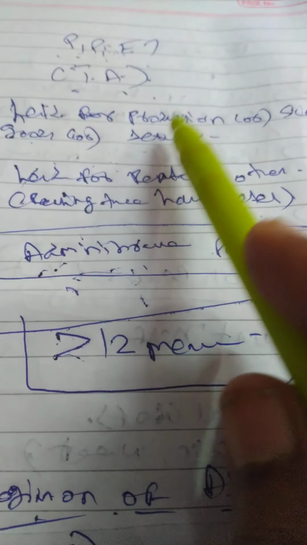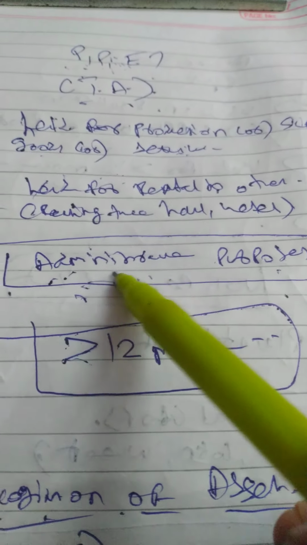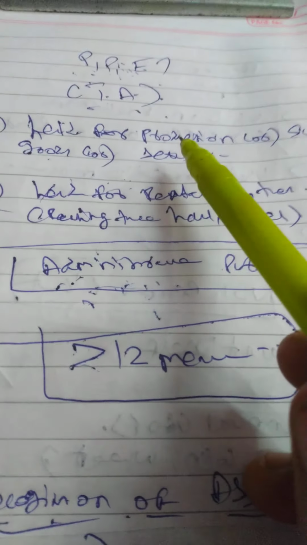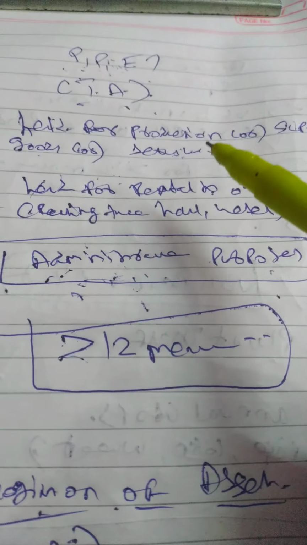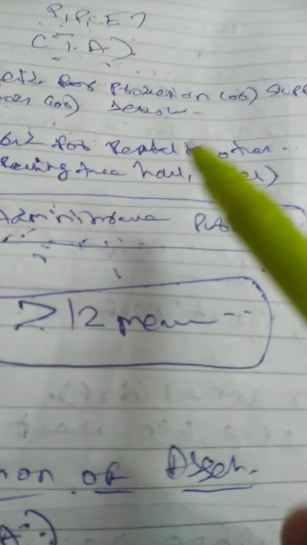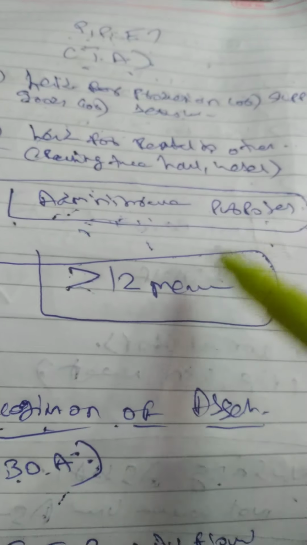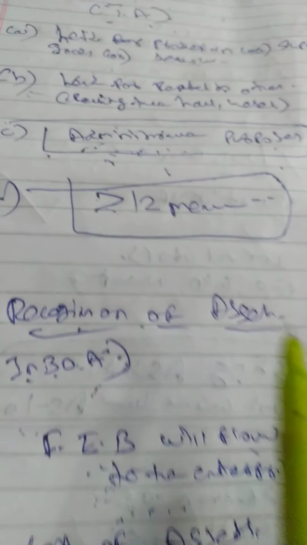These assets should be administered by some administrative department. Then only it is controlled. If there is no control, then I cannot expect the revenue. So indirectly I am able to generate revenue. Future economic benefit is there for administrative assets also.